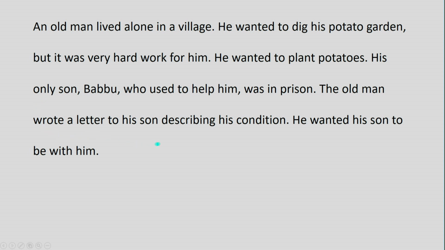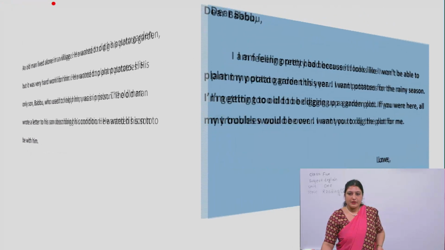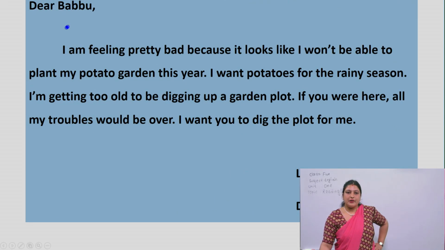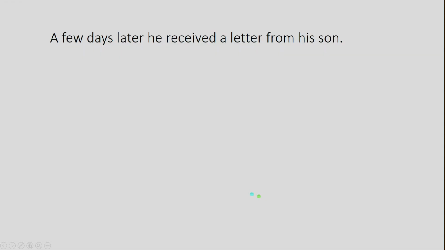I'll show you all the paragraphs one by one. Read the story and underline the words that are new for you. Now this is the second paragraph, given in the form of a letter. Read the letter and underline the words. Are you done? Now let's go to the next.